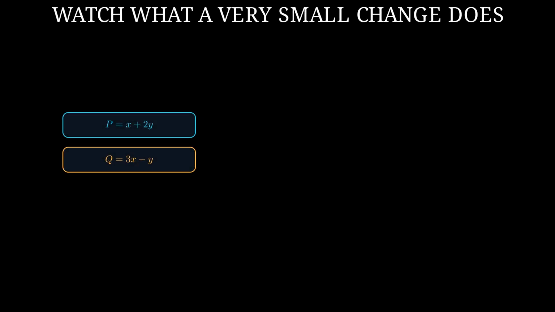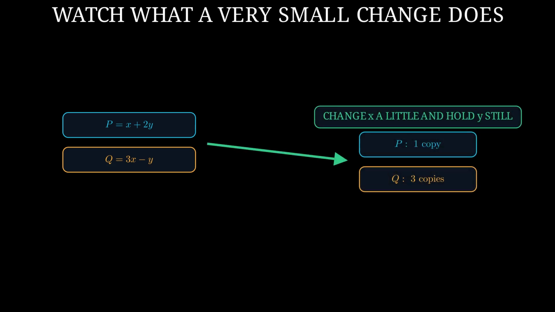Before facing a map with 3 inputs, start with one that has only 2 inputs. Write the letter P beside the first output. Its rule is X plus 2 times Y. Write the letter Q beside the second output. Its rule is 3 times X minus Y. Now change only the first input, named X, by a very small amount. Keep the second input, named Y, still.